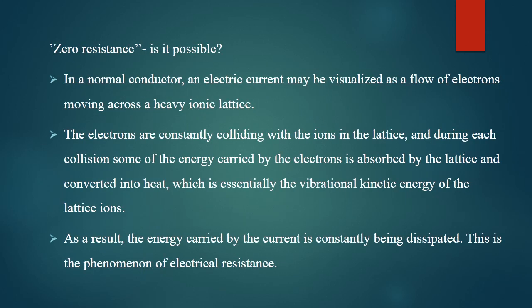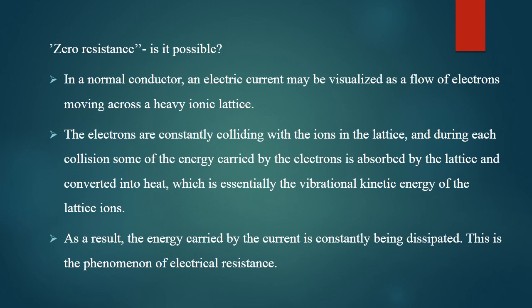Zero resistance: we may have a little question, is it possible to have zero resistance? In a normal conductor, an electric current may be visualized as a flow of electrons, and there is a force opposing the flow of electrons, which we term electrical resistance.